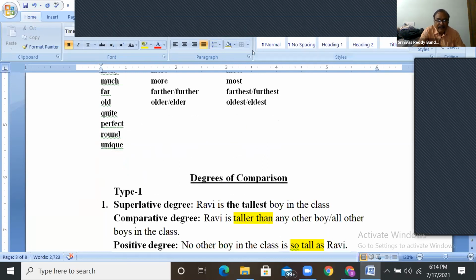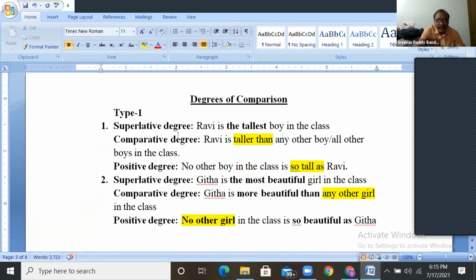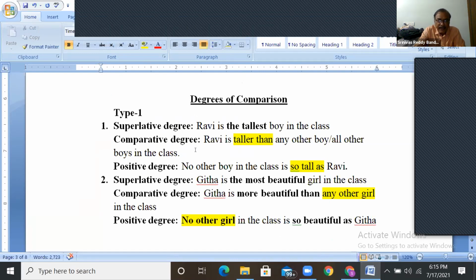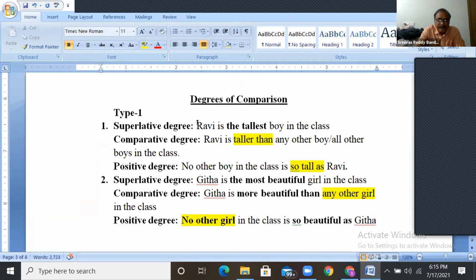Now, guys, first let us see how to change one degree into another degree, and in short, within 10-15 minutes, we can complete this one. Because you know it very well. And remember, when the comparison is only between two, superlative degree is not possible.